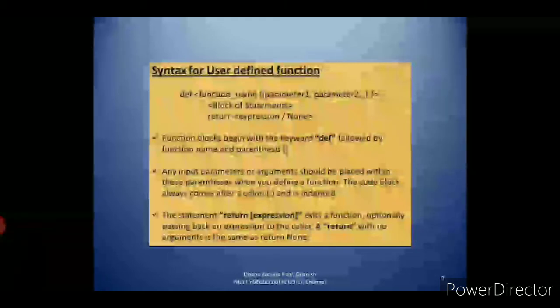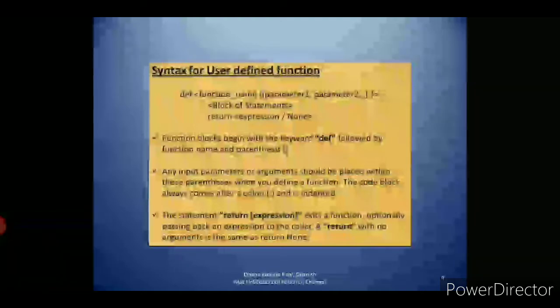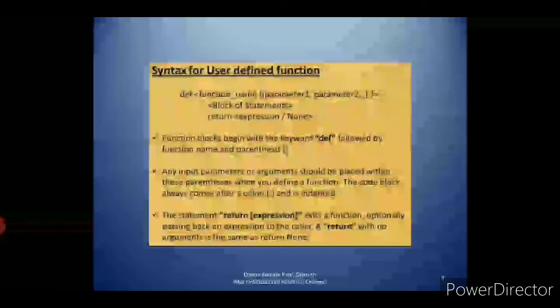So the syntax for a user defined function has 3 lines. First line you have the def keyword, then the function name, then within the parenthesis you have a parameter list, then a colon. It should end with the colon. After that you have a block of statements. After that you have a return statement, which either has an expression or none. So here you see the points.